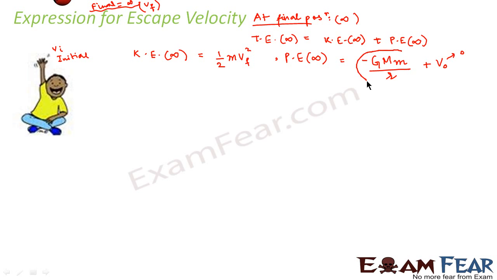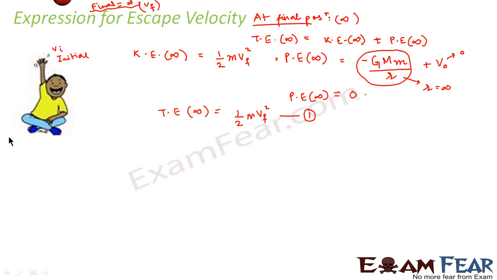How about this term? What would be the potential energy? Please remember that the final position is at infinity. That means r is infinity, because r denotes the position of the object, right? So if r is infinity, 1 by infinity would be 0. That means the potential energy at infinity is 0, right? Therefore, we found that the total energy at infinity is equal to half m Vf square. So this is the first thing which we found.